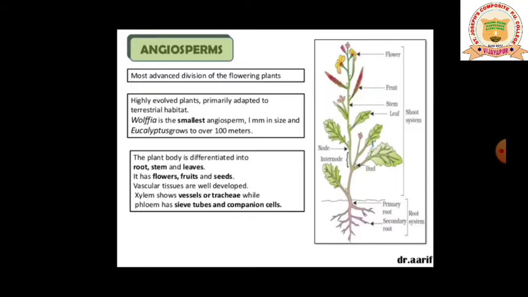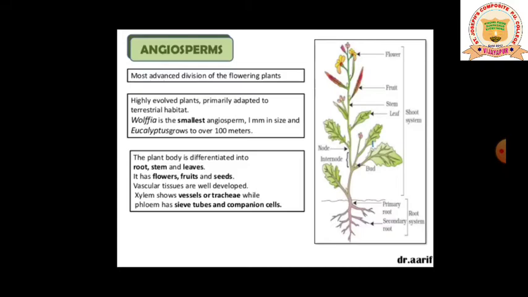Till now, whatever we studied about algae, bryophytes and pteridophytes, among them these are the most advanced, because in algae and bryophytes we did not see true roots, leaves and stem. The body was not differentiated into root, stem and leaves. From the pteridophytes you can see the advancement; the pteridophytes are said to be vascular plants with true root, stem and leaves.